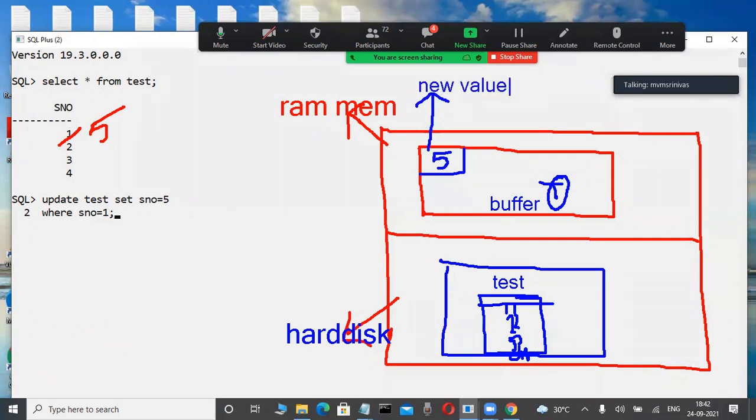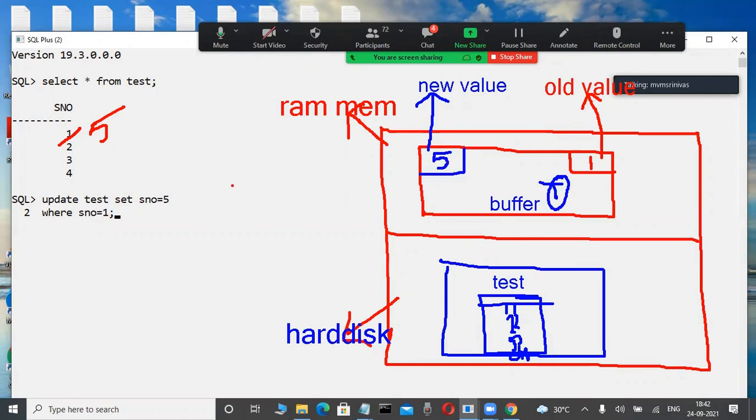Again, the old value is stored where? What is the old value? The old value is 1. That old value for the transaction is stored where? In the buffer. This is the old value, the undo area. Observe the screen: whenever we are performing an updation or deletion, the old value and the new value are stored where? In the buffer.